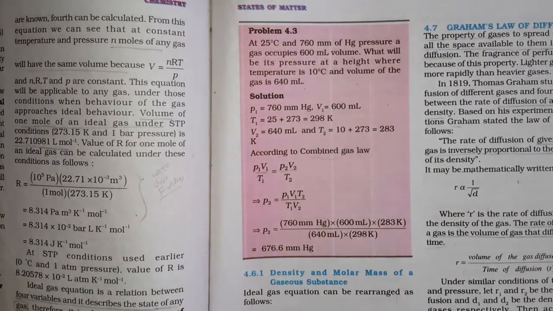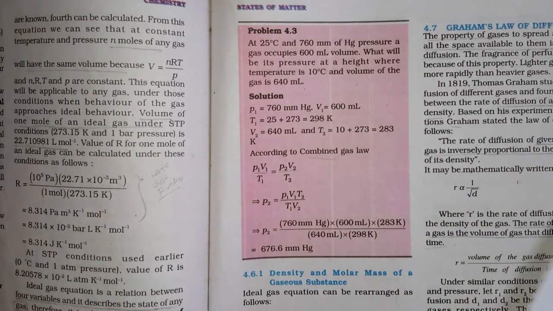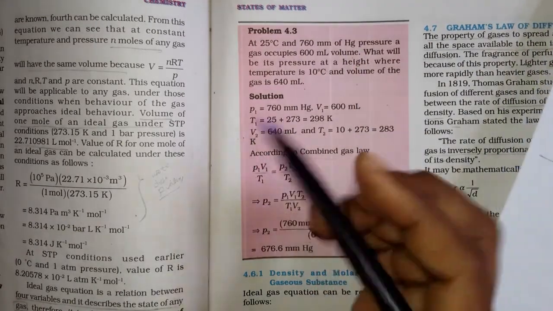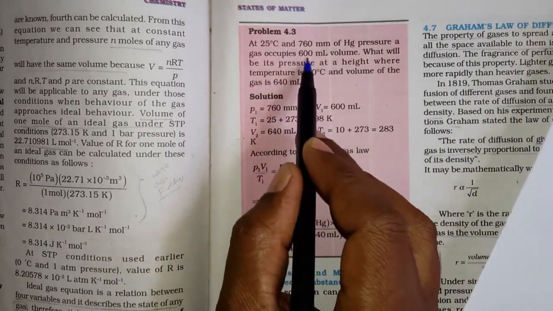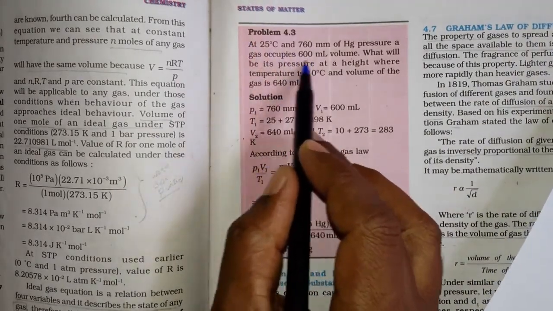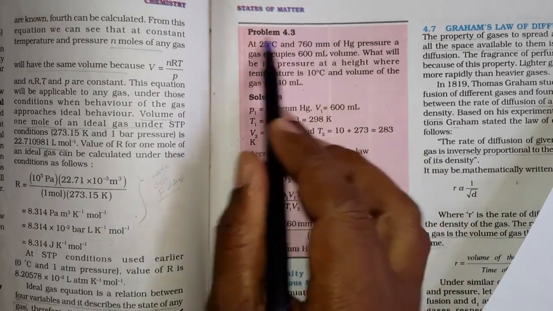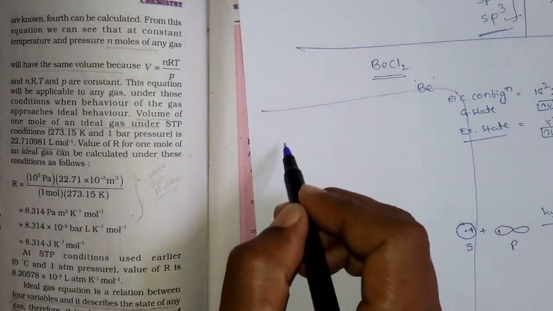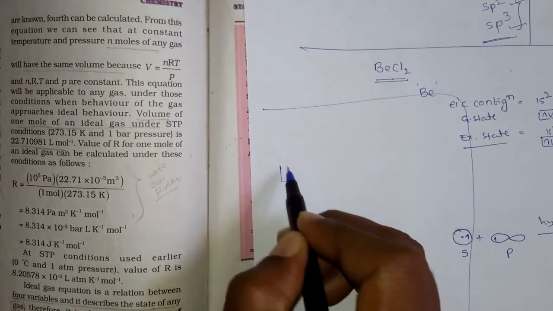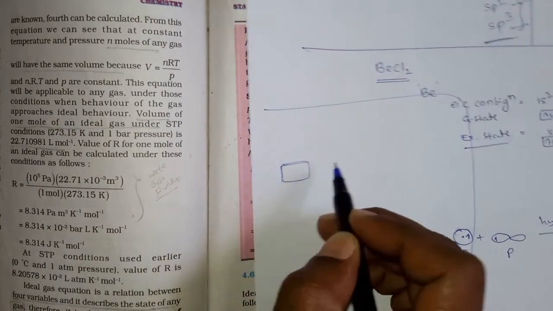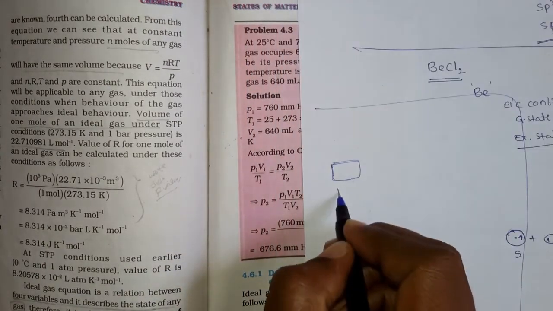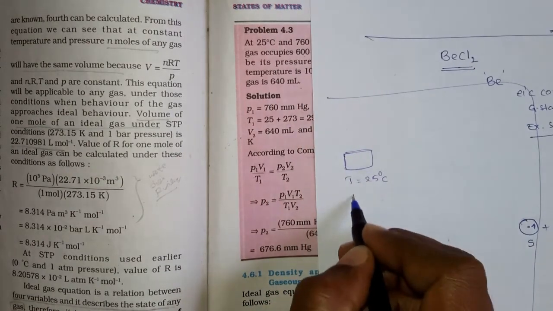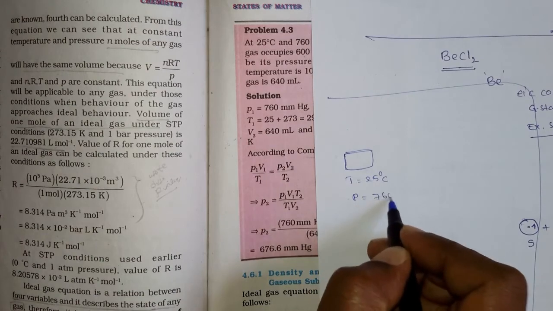So it says at 25 degrees centigrade and 760 mm Hg, the gas occupies 600 ml volume. Assume this is totally one set. Assume there is a gas here at a temperature of 25 degrees centigrade and a pressure of 760 mm Hg.